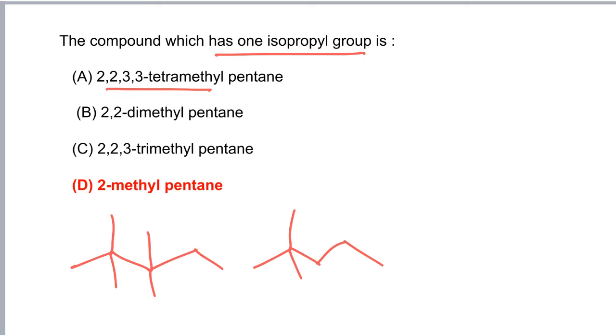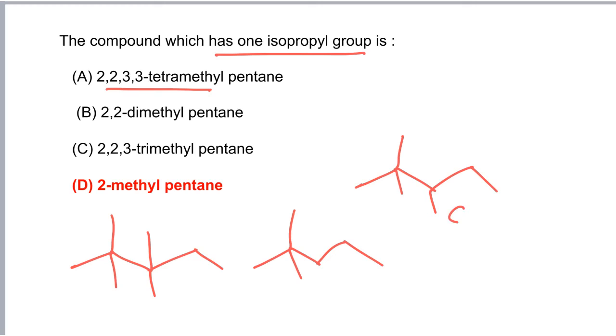Next example, if we take 2,2,3-trimethyl pentane, 2,2,3-trimethyl pentane is not having any isopropyl group.